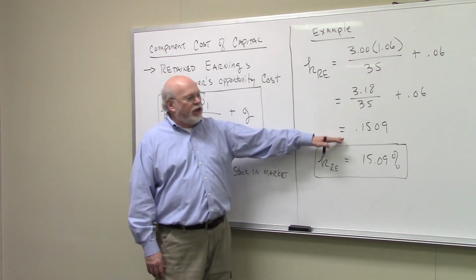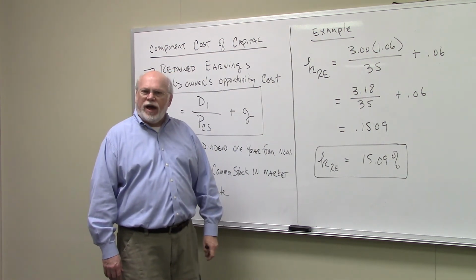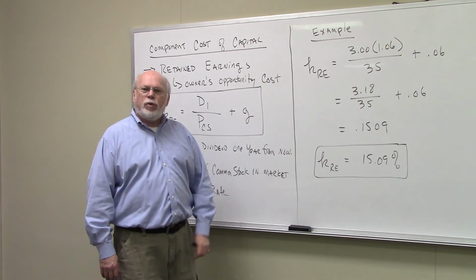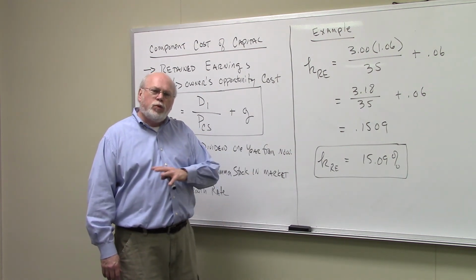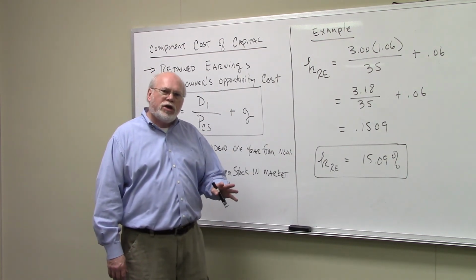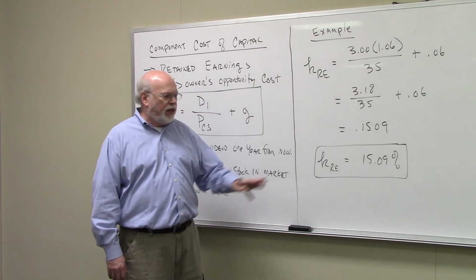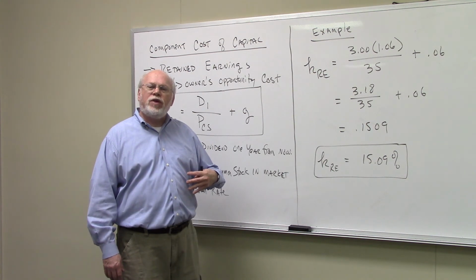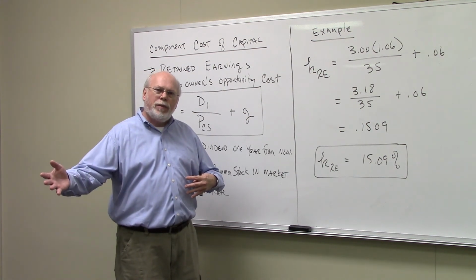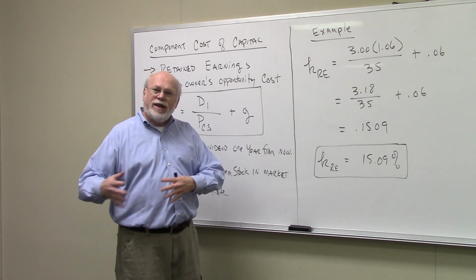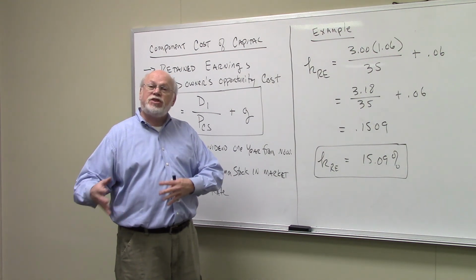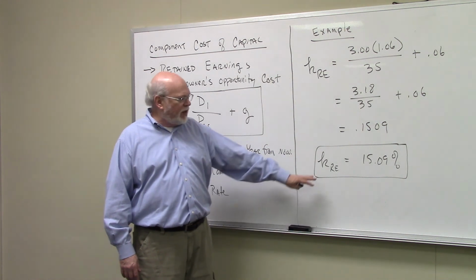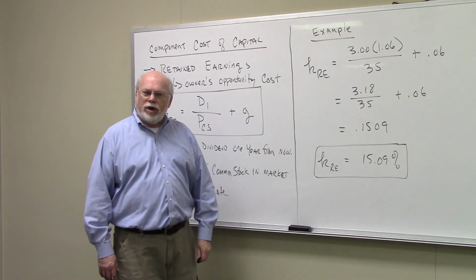If you do that, you get 0.1509 in your calculator, which is the decimal equivalent of 15.09%. So we would say that this company's component cost of capital for retained earnings is 15.09%. This is the rate of return that we think owners would get with their money if we gave it to them and they invested it themselves. This is their opportunity cost. Again, the component cost of capital for retained earnings, 15.09%.